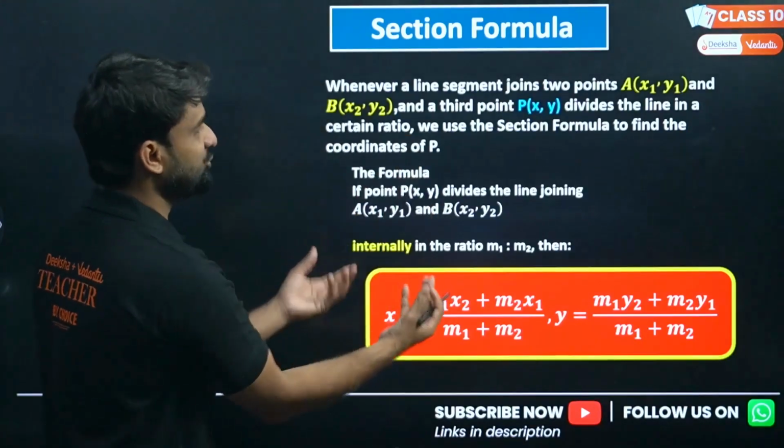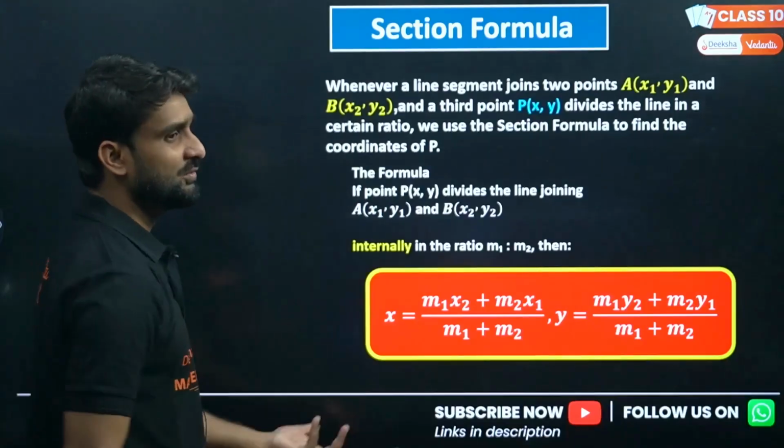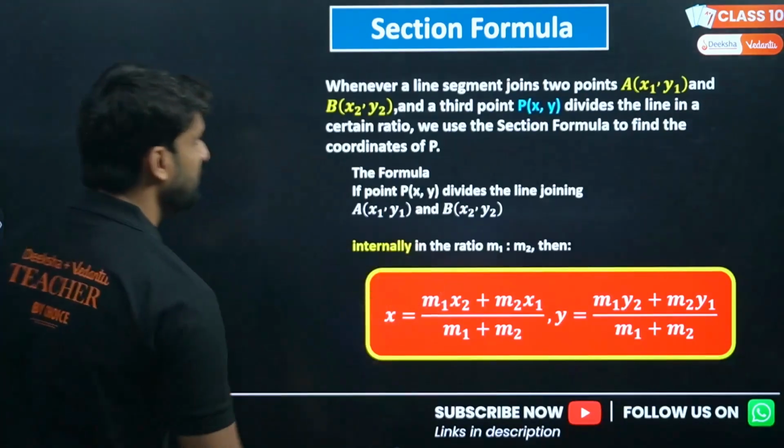But in coordinate geometry, in the Cartesian system, what does section mean? I'm giving you the complete explanation.